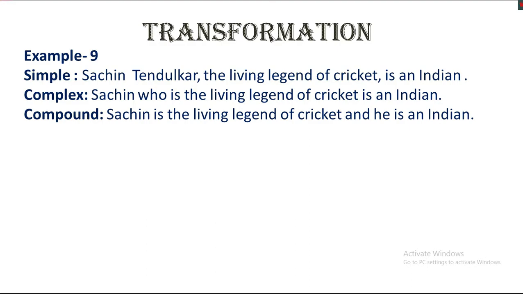Sachin, who is the living legend of cricket, is an Indian. And the compound will be: Sachin is the living legend of cricket and he is an Indian. So, a noun in apposition has been turned into an adjective clause.